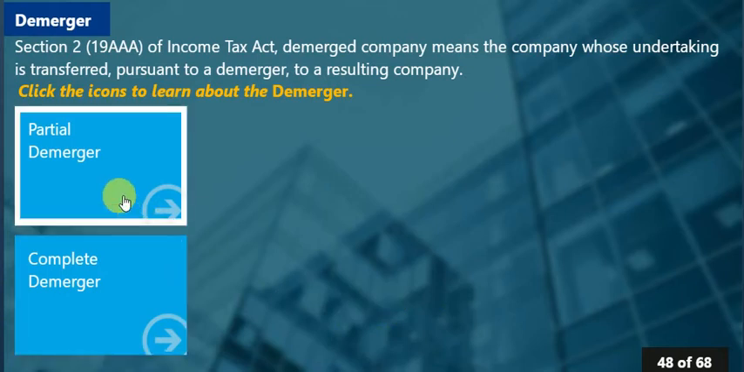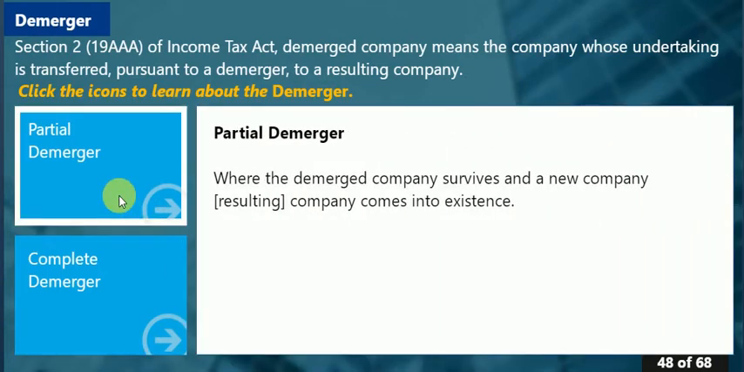We'll also talk about some more examples of demerger after some time. A demerger may be partial demerger or complete demerger. Partial demerger is a demerger where the demerged company survives and the new company, that is the resulting company, comes into existence. Whereas in a complete demerger, all the divisions of the existing company are split and new companies are formed and the existing company is dissolved.